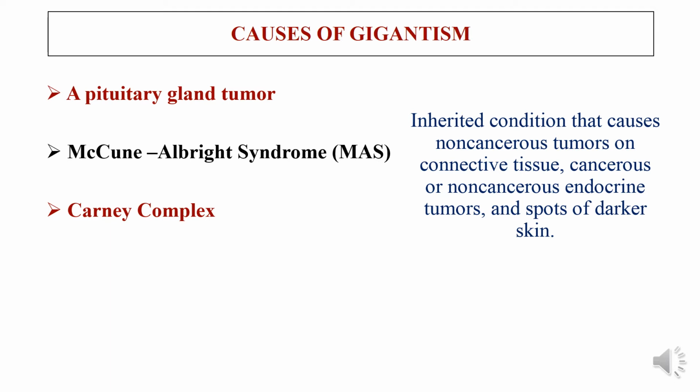Once again, in this condition, if there is a cancerous or non-cancerous tumor on the connective tissue, or cancerous and non-cancerous tumors in the endocrine glands, then there will be a huge amount of hormone secretion taking place from the endocrine glands. This again leads to a condition known as endocrine disorder, that is gigantism.